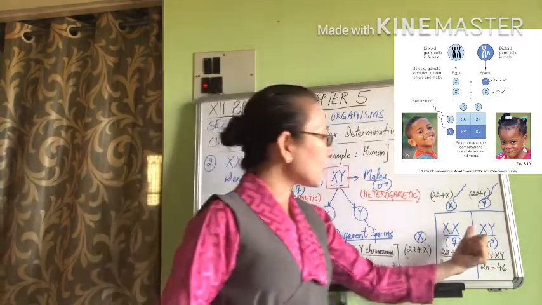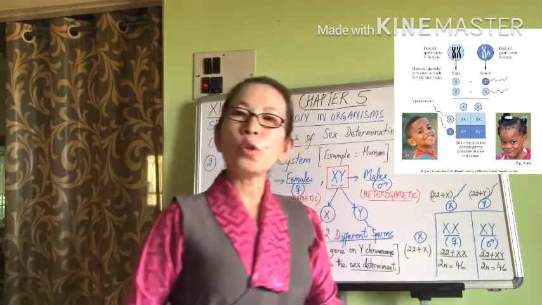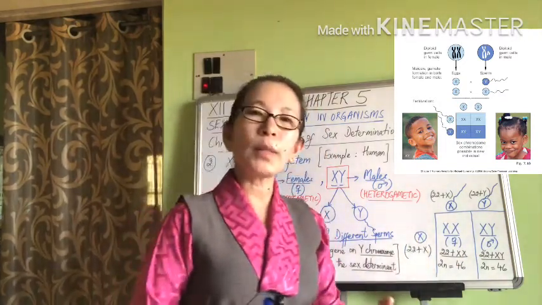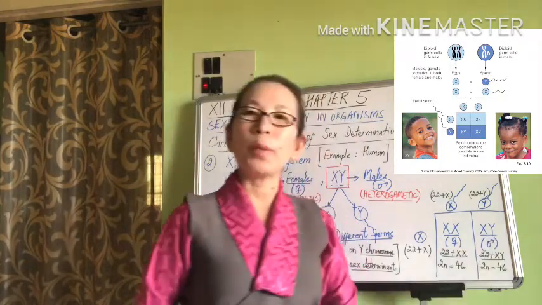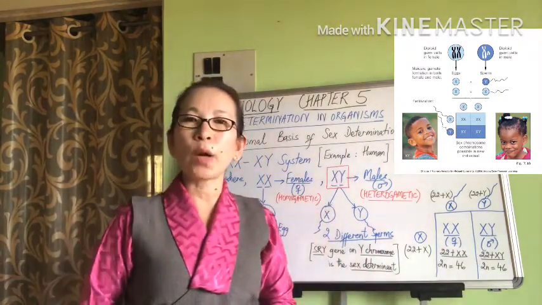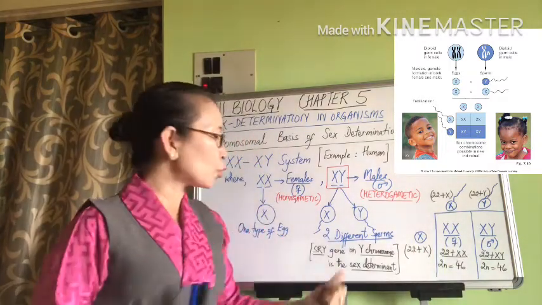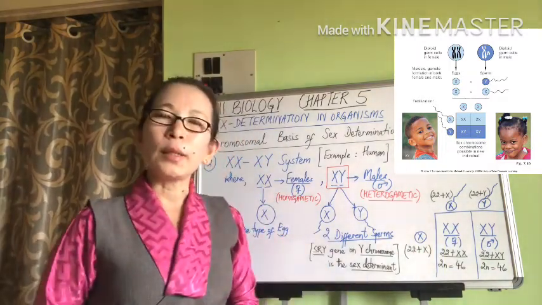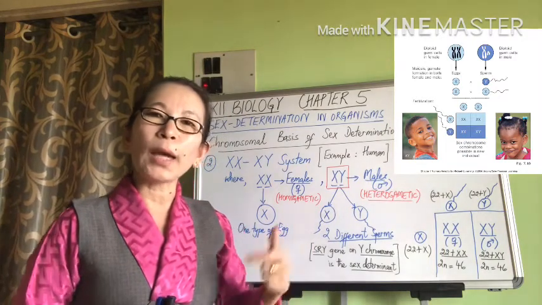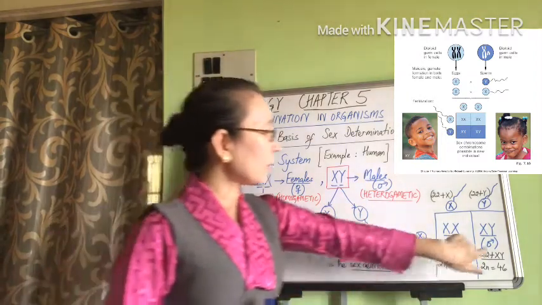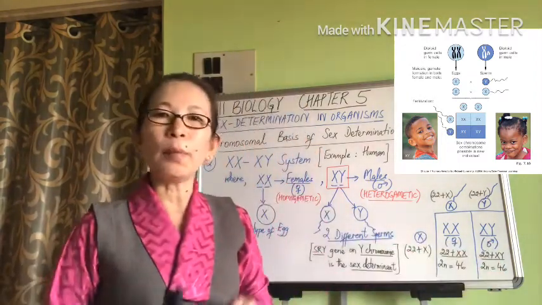Whereas if a Y chromosome containing sperm fertilizes an egg, then this would result in an XY combination. And because we have the Y chromosome in the embryo, since it carries the SRY gene, it is going to activate the development of testes in the embryo. And thereby the sex of the baby would be male.